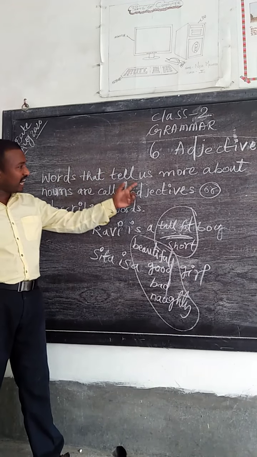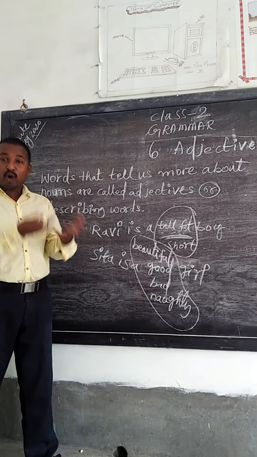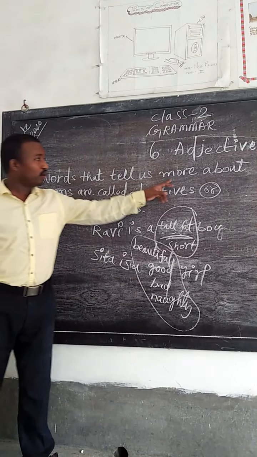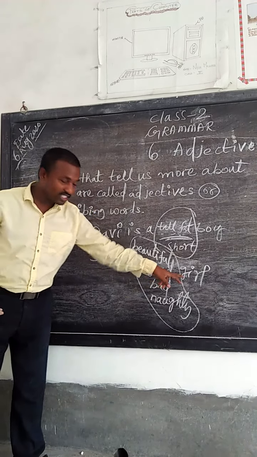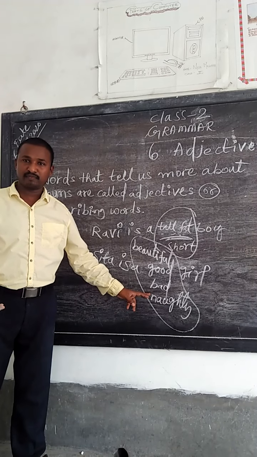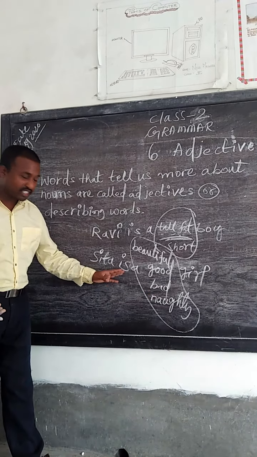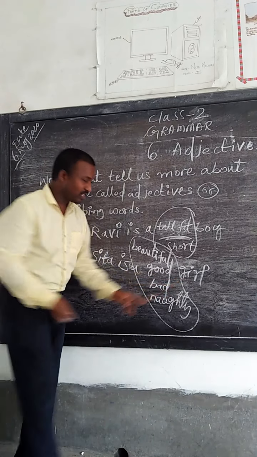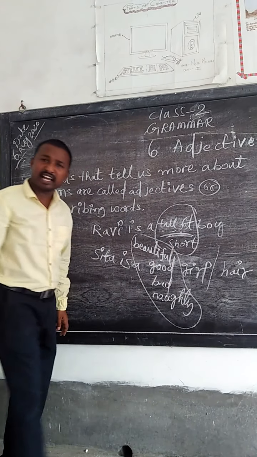Words that tell us more about nouns are called describing words. For example, Sita has an egg. What type of egg does she have?